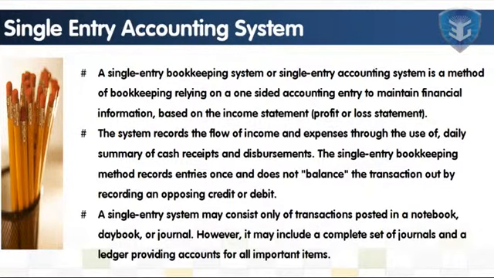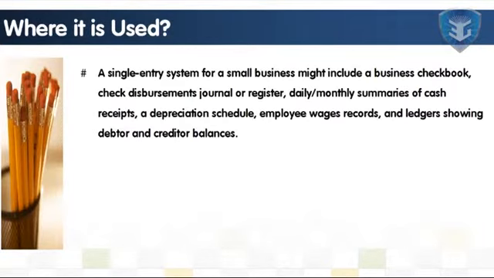A single-entry system may consist only of transactions posted in a notebook, daybook, or journal. However, it may include a complete set of journals and a ledger providing accounts for all important items. Where single-entry system is used. A single-entry system for a small business might include a business checkbook, check disbursements journal or register, daily or monthly summaries of cash receipts, a depreciation schedule, employee wages records, and ledgers showing debtor and creditor balances.